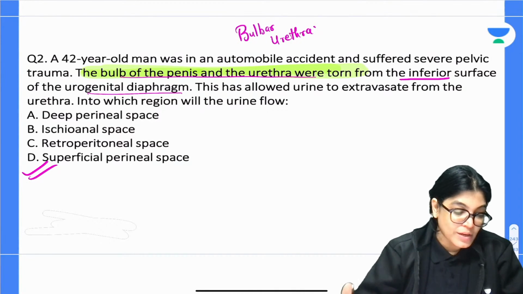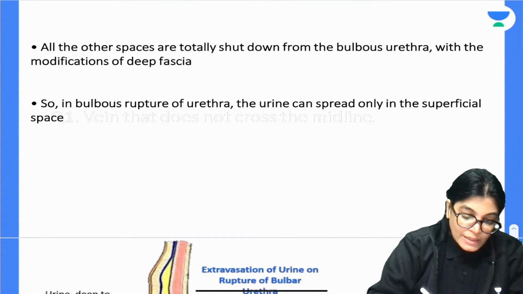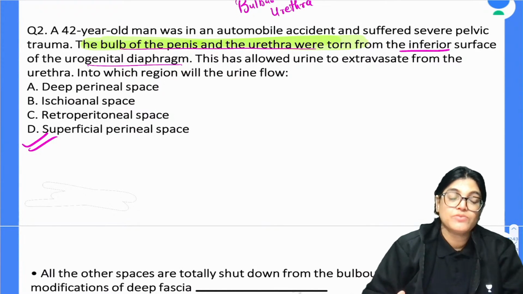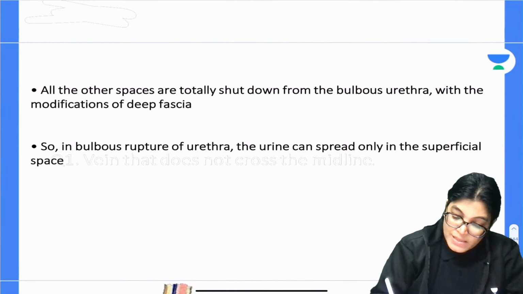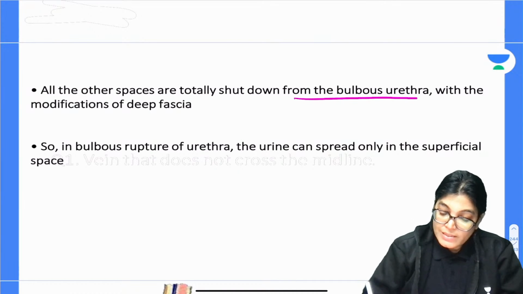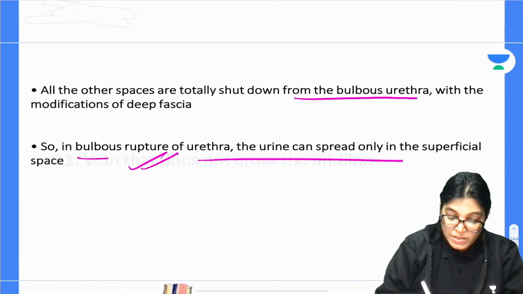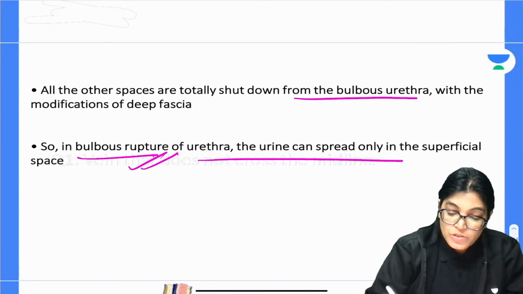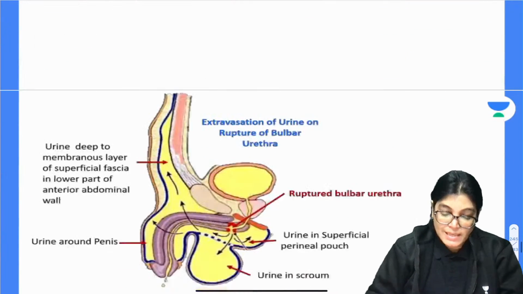Anyone has got any doubt, let me know. So question number 2, D is the correct answer. All the other options, the ischioanal space, deep perineal space, retroperitoneal space, are wrong. In case of bulbous urethra injury, the extravasation of urine will be in the superficial perineal space. So we will go with D as the correct answer.